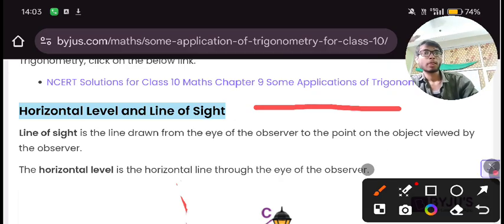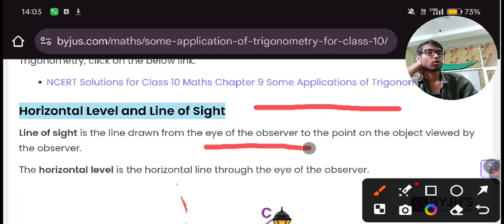Let's see the meaning of line of sight in the book's language. Line of sight is the line drawn from the eye of the observer to the point on the object viewed by the observer.